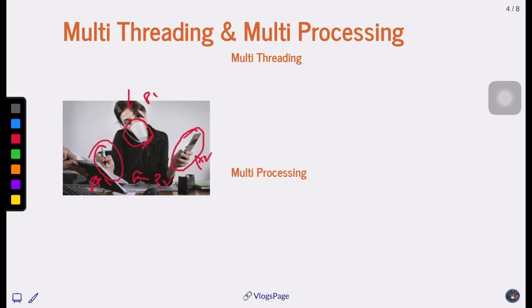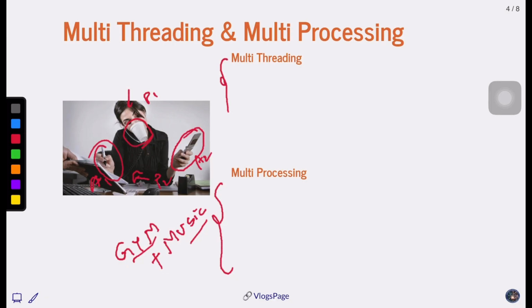However, multiprocessing is where two activities happen on two different processor systems. One of the best examples for multiprocessing in my daily life is listening to music while doing gym. These are two parallel systems, right?